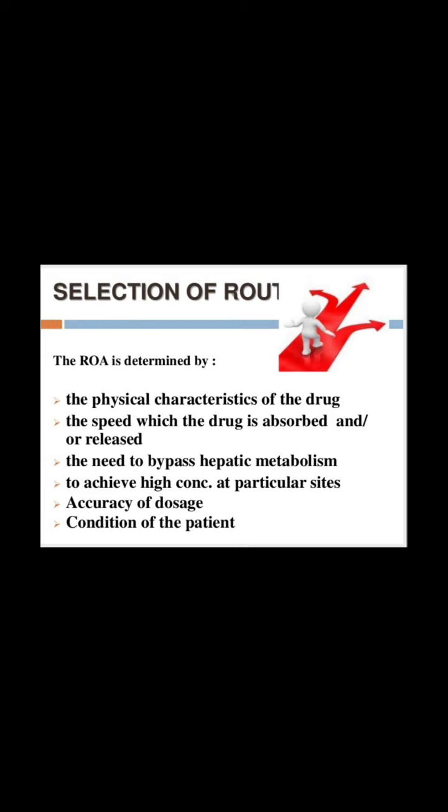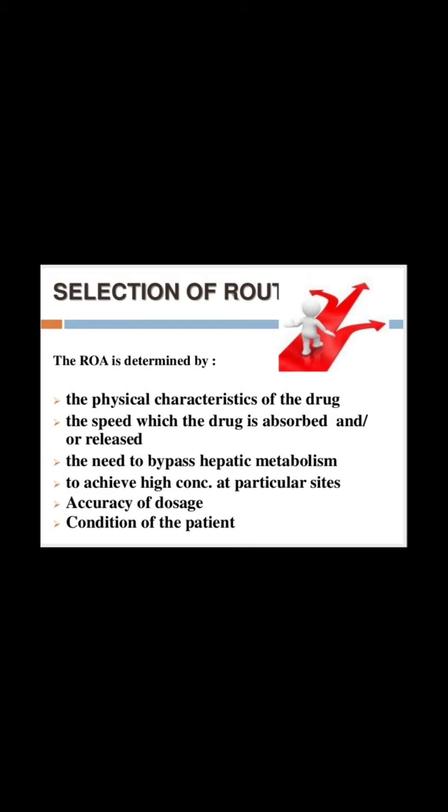The next and most important point to consider is selection of the route. It is based on several parameters. The first one is the physical characteristics of the drug. It is the most important parameter, as the physical character of the drug will select the route of drug administration.